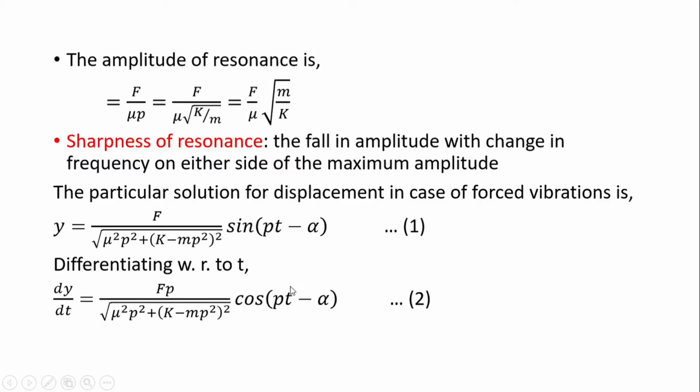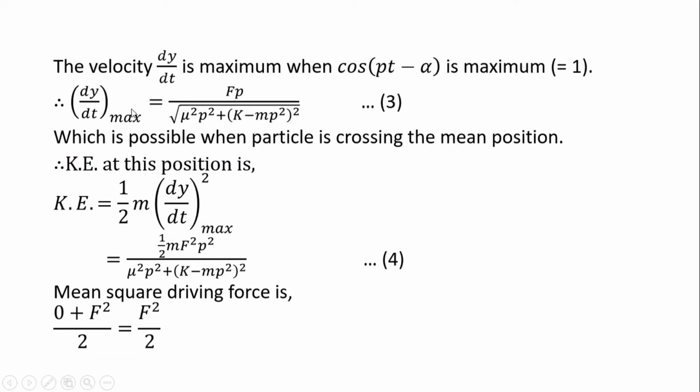So by putting the cosine term equal to 1, we obtain the maximum value of velocity, and let us denote it by dy by dt max, and this will be equal to this by putting cosine equal to 1. The velocity of a vibrating body is maximum when it is at the mean position or crossing the mean position.